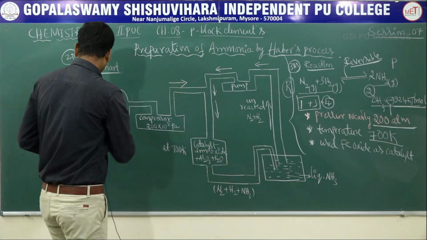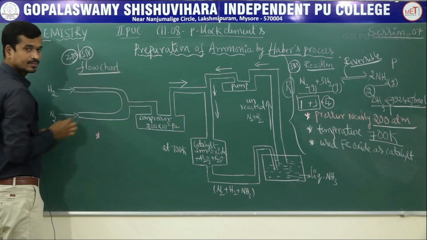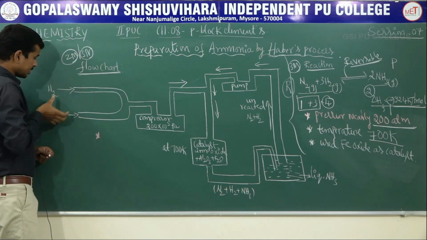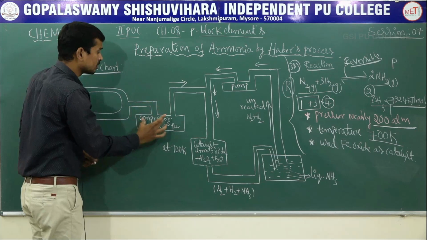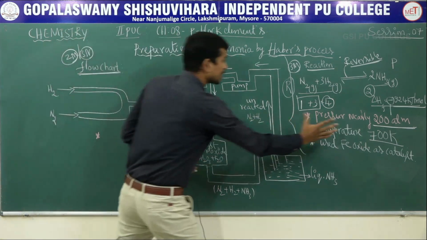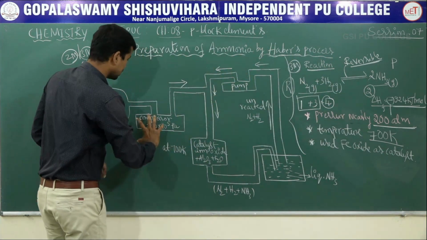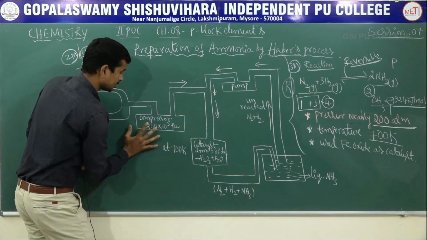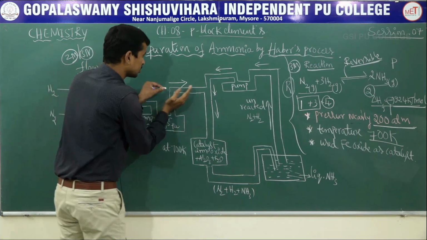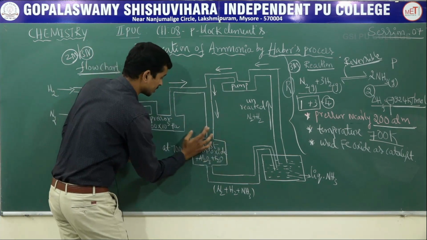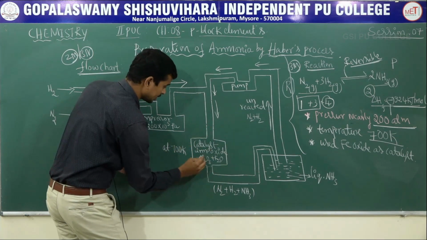Next, what is the experimental setup? It is called a flow chart. You pass nitrogen and hydrogen gas. You already know the compressor, means the pressure is higher, up to 200 atmospheric pressure. This is the pressure chamber. And next, the pressure is adjusted, and then it moves on to the catalytic chamber. This chamber is called the catalytic chamber.